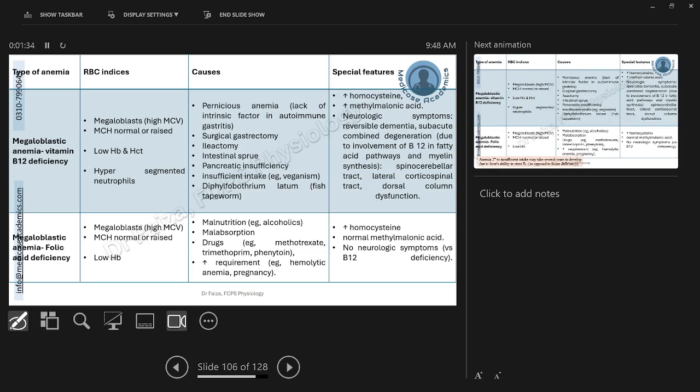Starting from the vitamin B12 deficiency anemia, as we discussed in our previous session on iron and hemoglobin metabolism, the role of vitamin B12 and folic acid in the hemoglobin and RBC maturation. Let me review it quickly for you. Vitamin B12 and folic acid both are required for the synthesis of the DNA, particularly the thymidine 5-phosphate. If any of these two is deficient, the synthesis of DNA will be impaired, and so the nuclear maturation will be impacted.